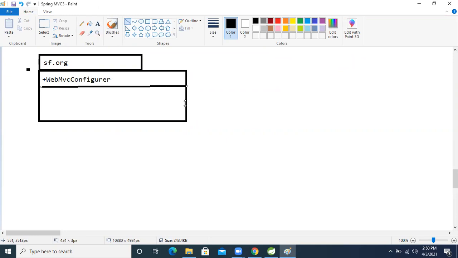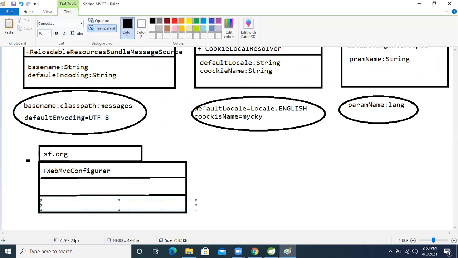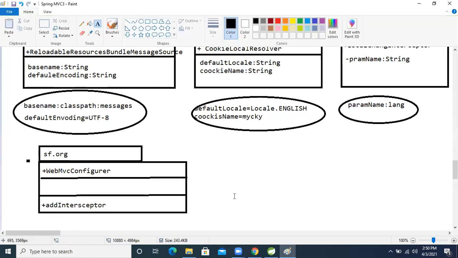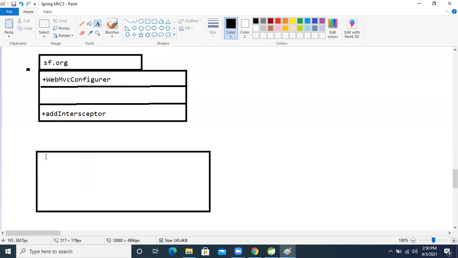I'll tell. Add interceptor, right? Add interceptor means we will add this interceptor inside, based on this interface only. The method name is addInterceptor. Where will we implement this? In the class we already have, the application configuration.